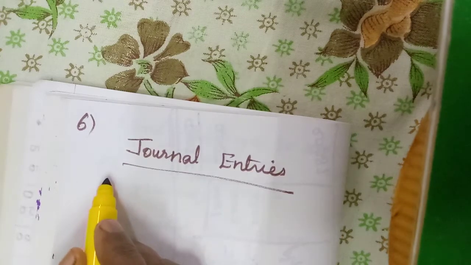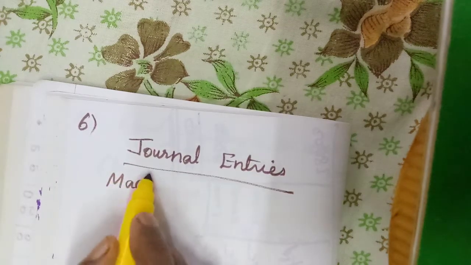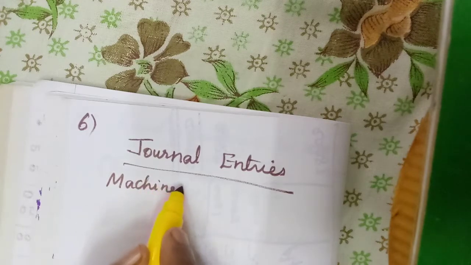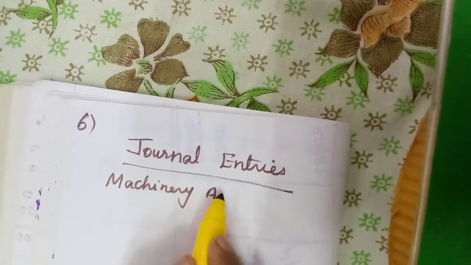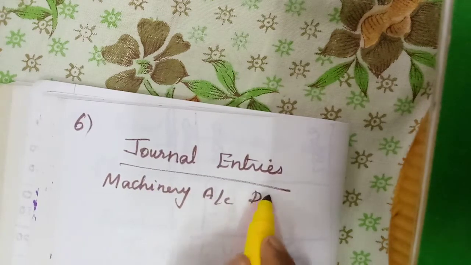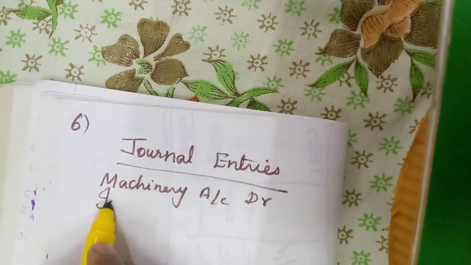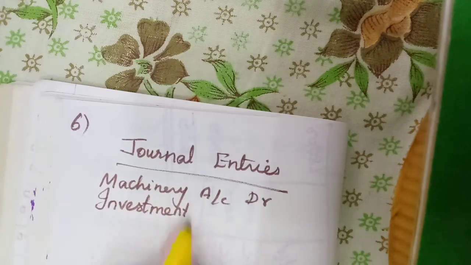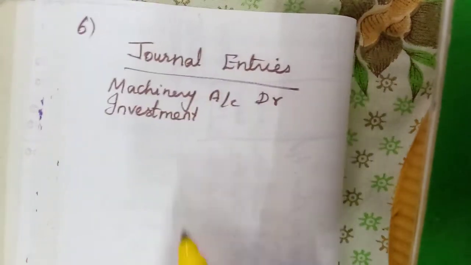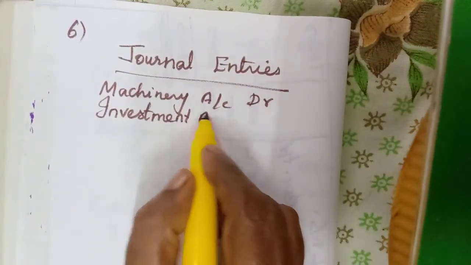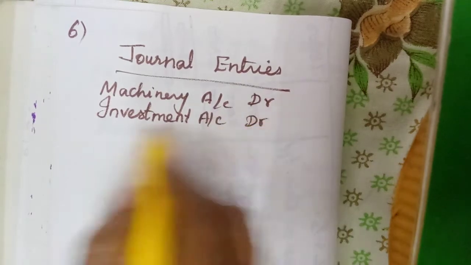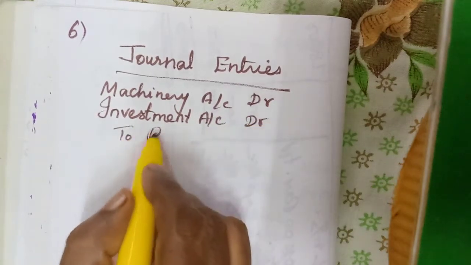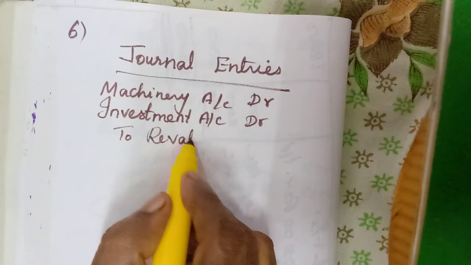Okay, so machinery account debtor, then investment account debtor, to revaluation account.